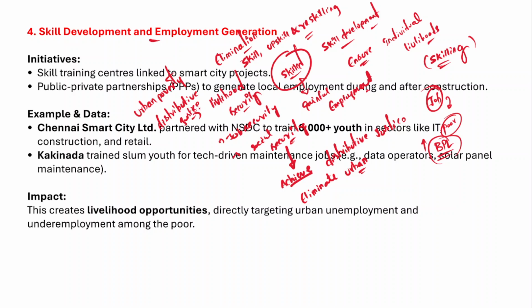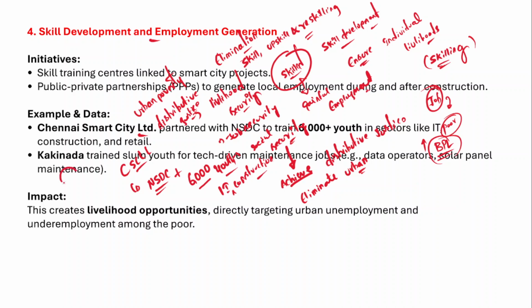Now what are some examples in this context? Let's understand the examples as well. For example, Chennai Smart City Limited has partnered with the National Skill Development Corporation, and that has resulted in skilling 6,000 plus youth in sectors like information technology, construction, and retail. So this is how you would alleviate urban poverty.